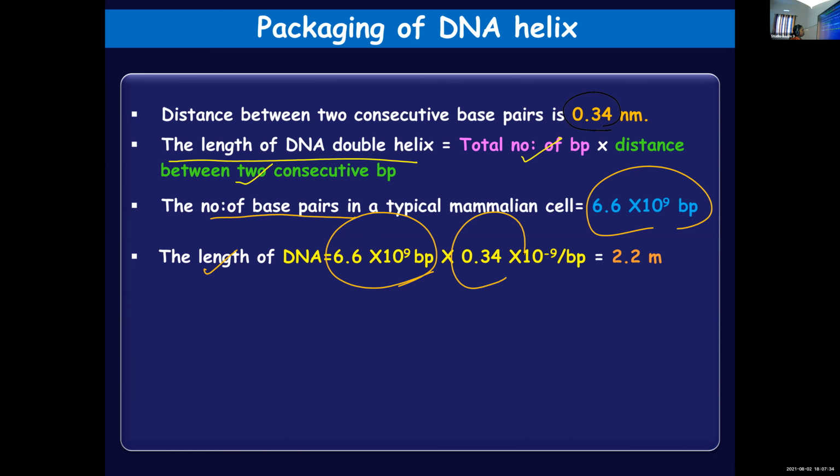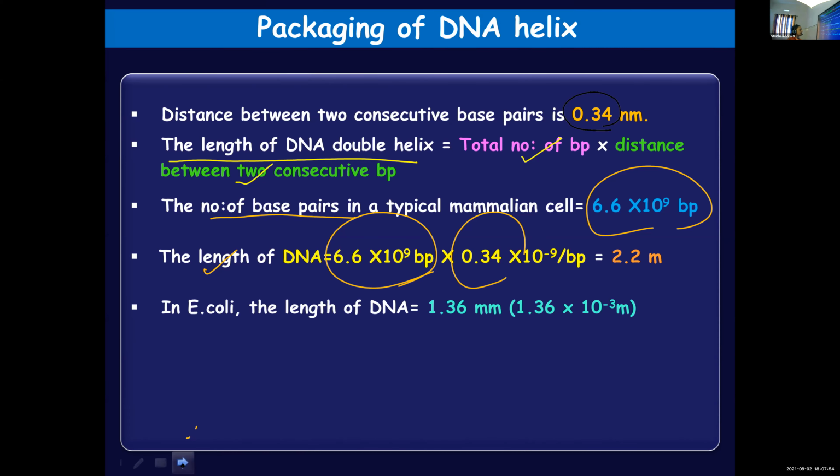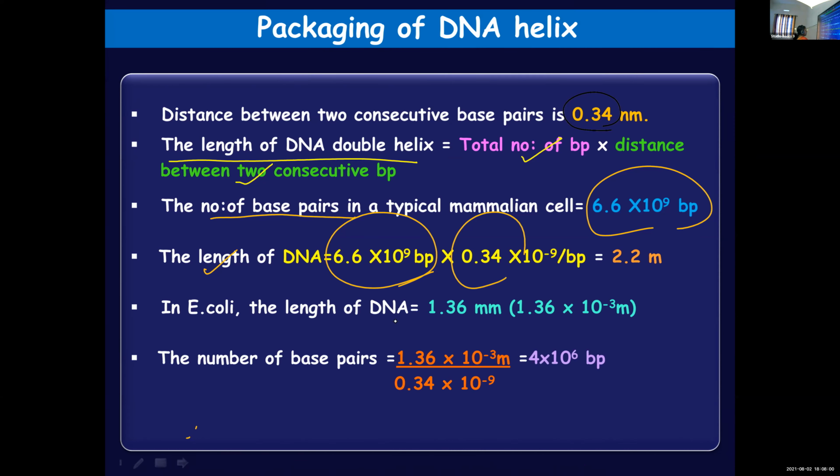So out of these 3 values, length of the DNA, total number of base pairs, distance between two consecutive base pairs, if you know any 2 values, you can easily find out the third value. Here the number of base pairs is given, and you know the distance between the 2 consecutive base pairs, so it is easy to find out the length of the DNA. And similarly, in E. coli, length of the DNA is given, and you need to calculate the number of base pairs.